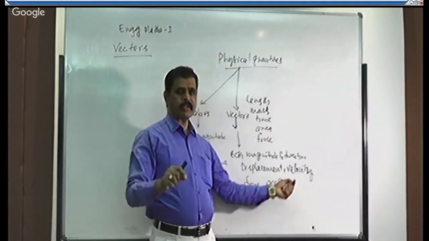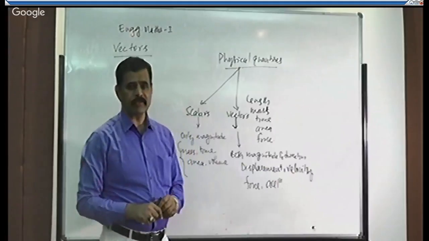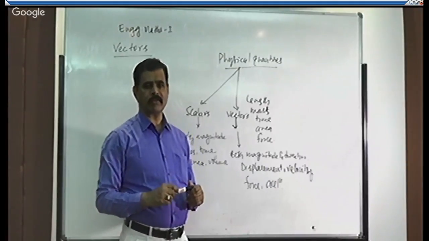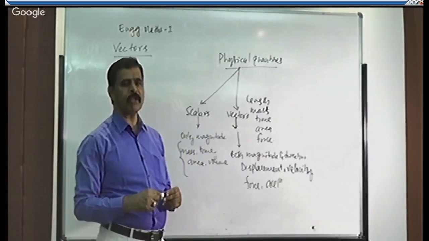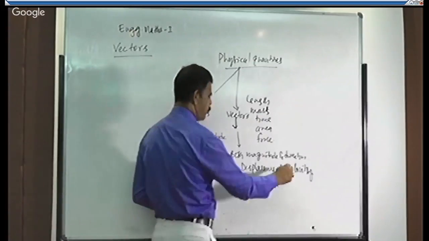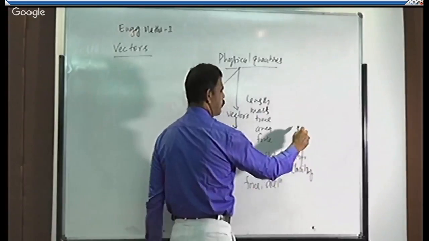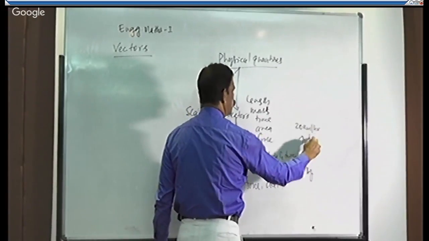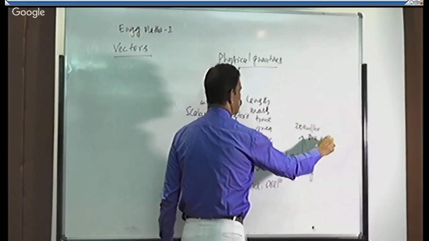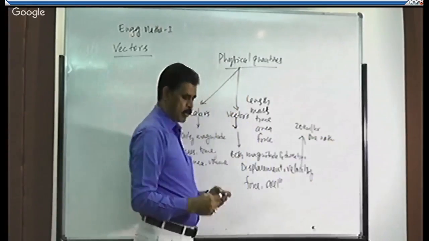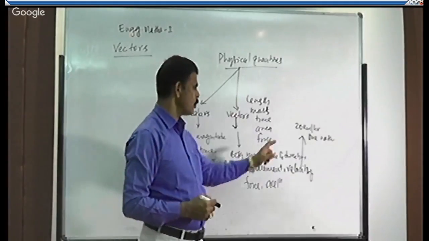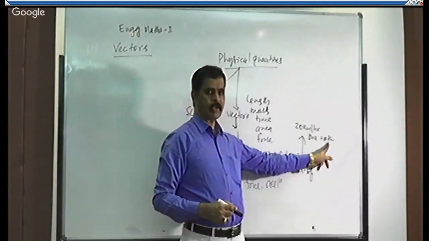Velocity, let us say a car is traveling in a north direction with a velocity of 20 km/h. If I say velocity of car is 20 km/h due north, in which direction is the car traveling? It is traveling in the north direction. So direction is included.